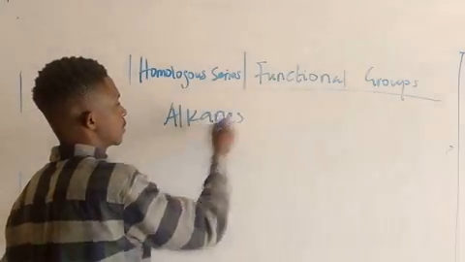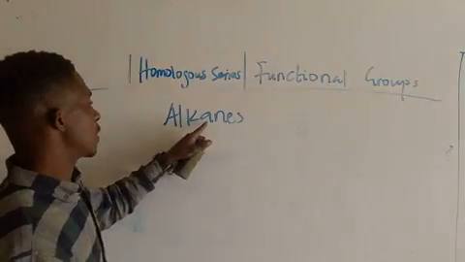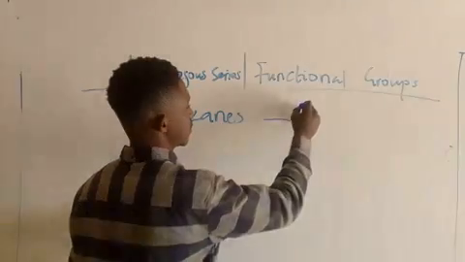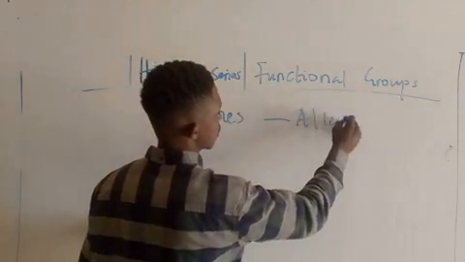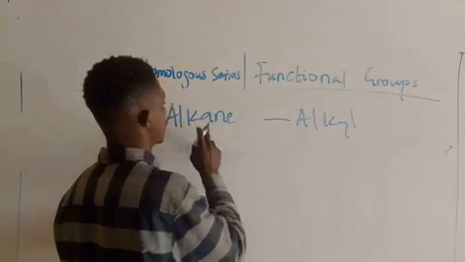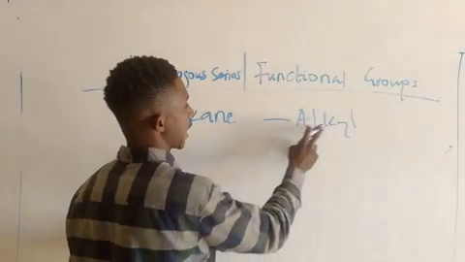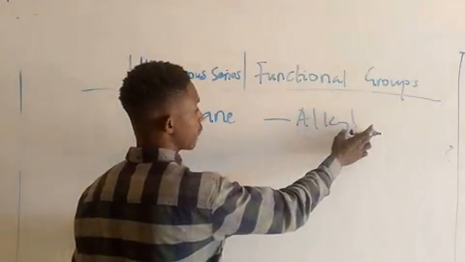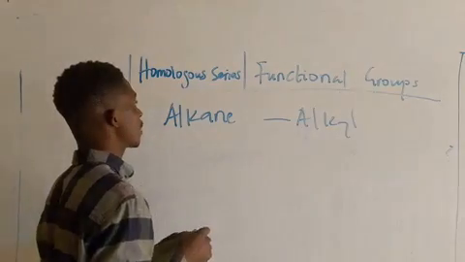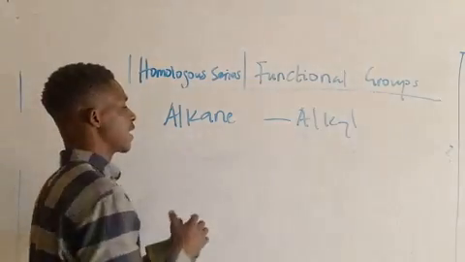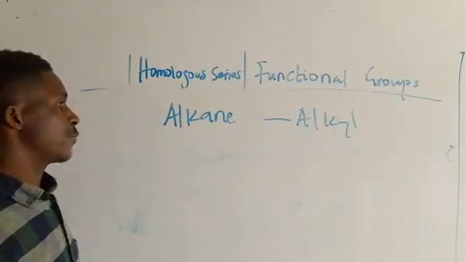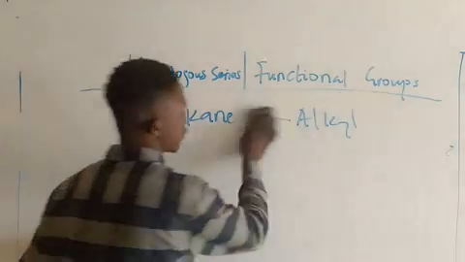Alkanes. Now, if you remove this ANE and put YL, then you have what? If you remove this ANE and replace it with YL, you have what? Alkyl. Look at it. Alkanes, alkyl. So if you replace the ANE of alkanes with YL, what do we have? We have alkyl. So very important.